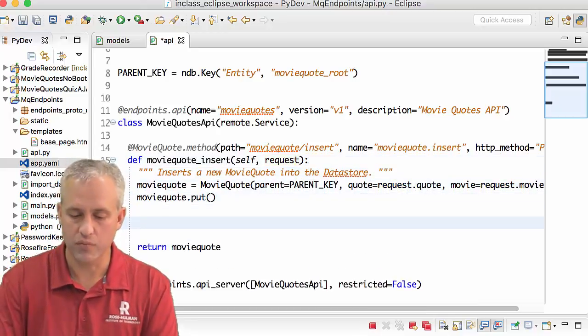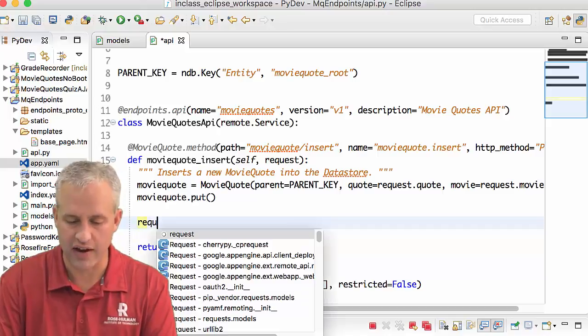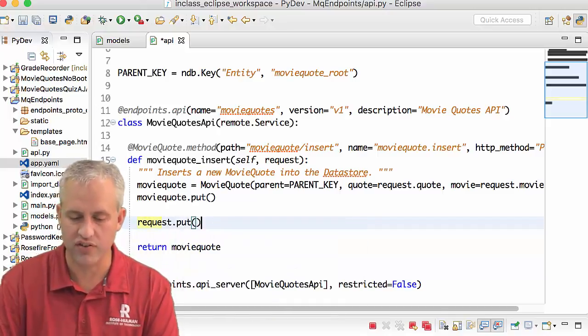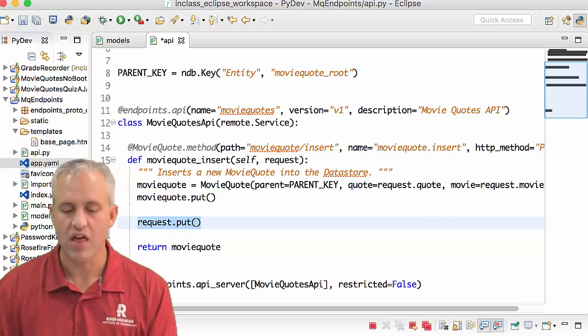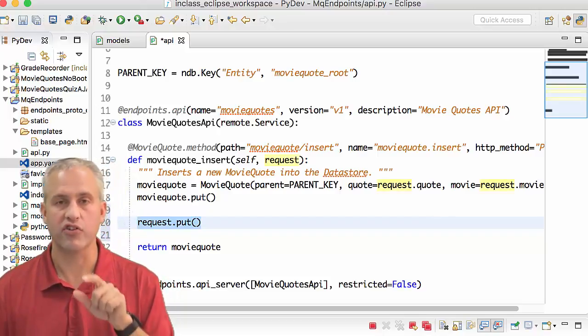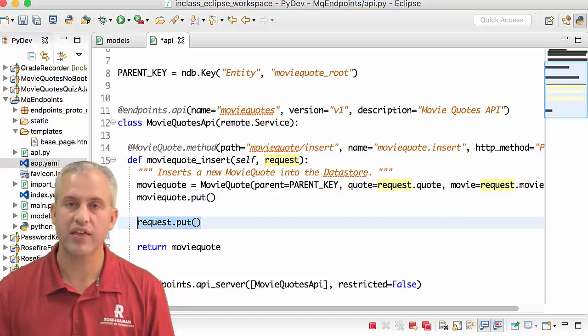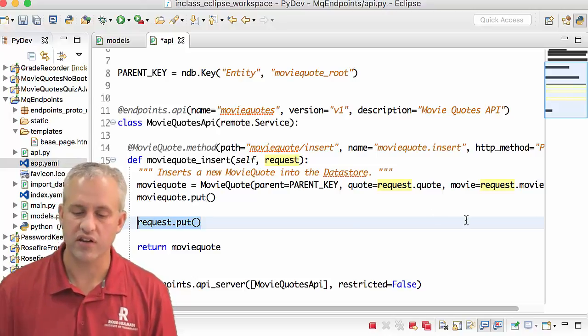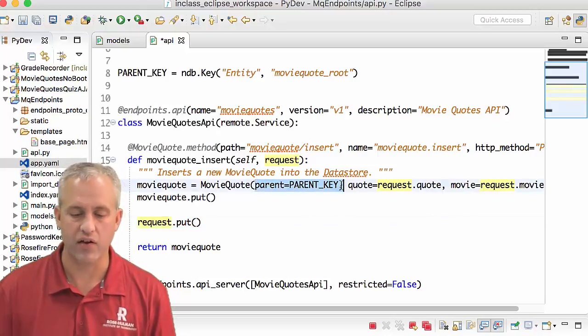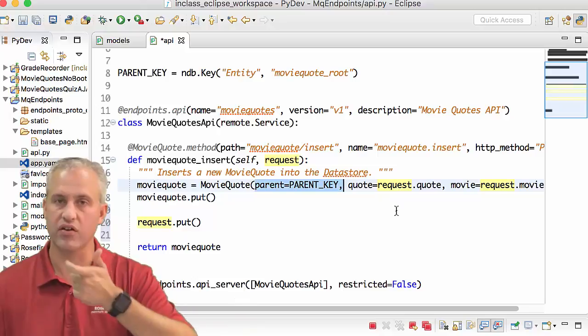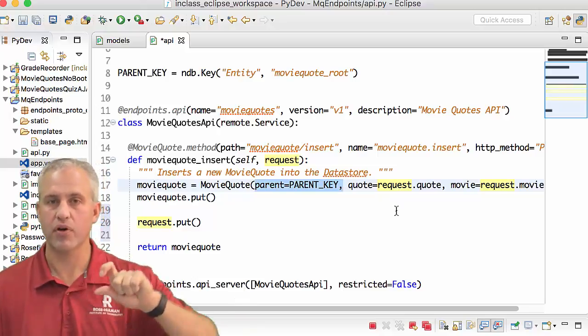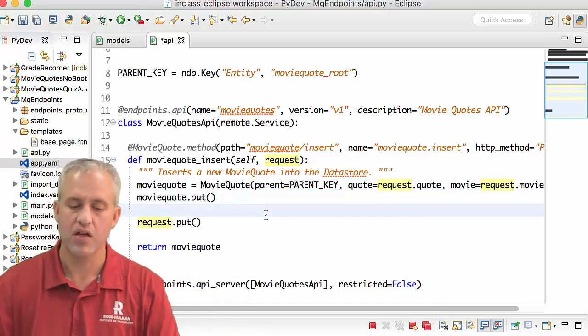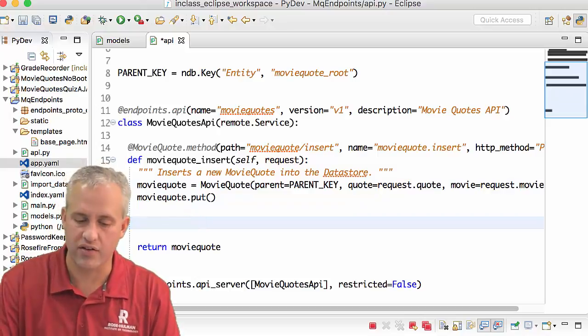Interestingly enough, it is a MovieQuote object, so we could have actually just done this. We could have just said request.put. This would work. It would actually put it to the data store. The thing that it doesn't do, though, is it doesn't have a parent on it. So whenever it does this under the hood, it doesn't put it into the tree hierarchy properly. So we do not do that.